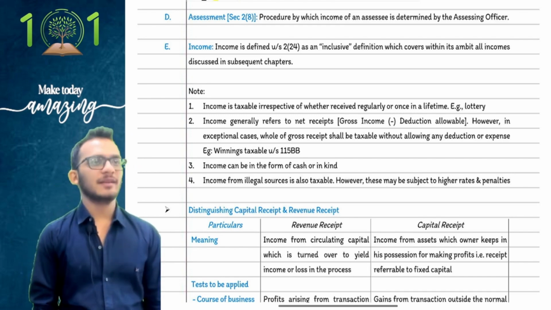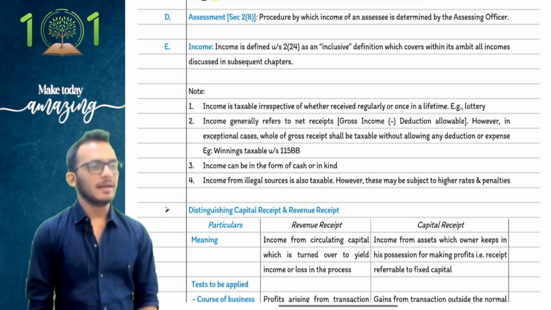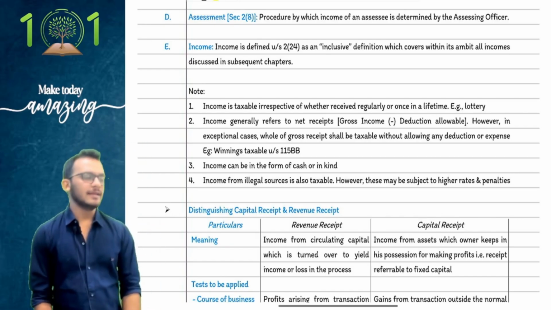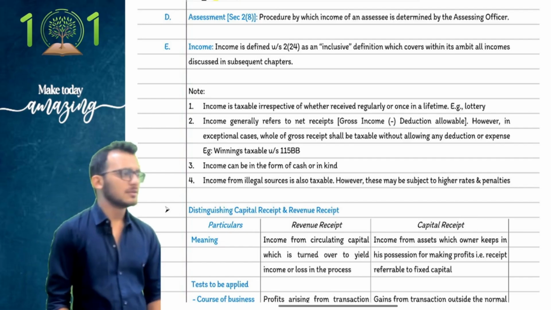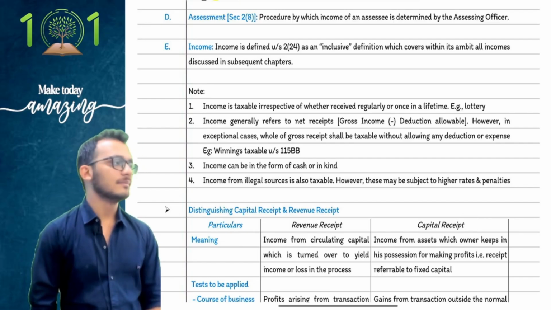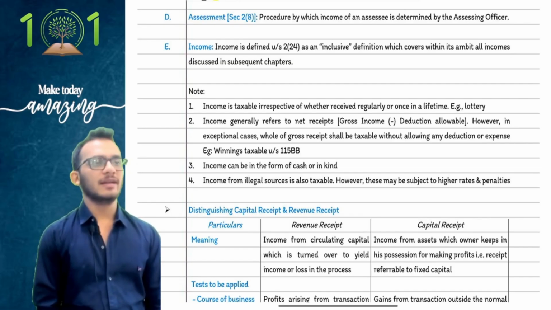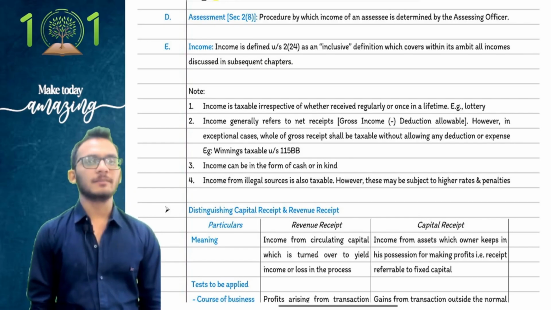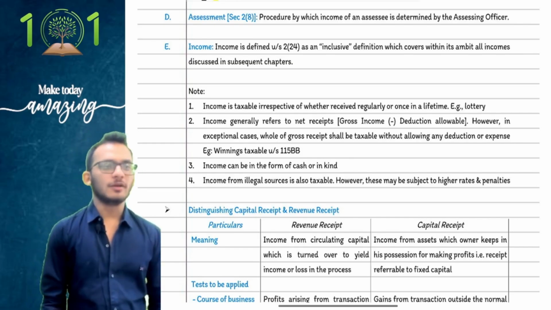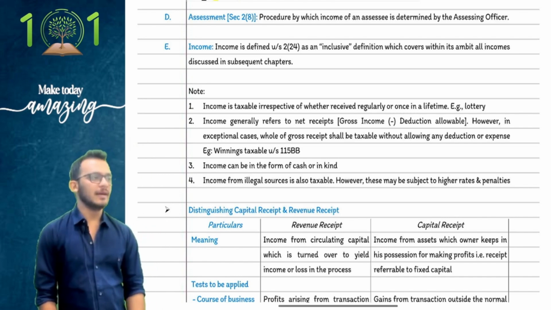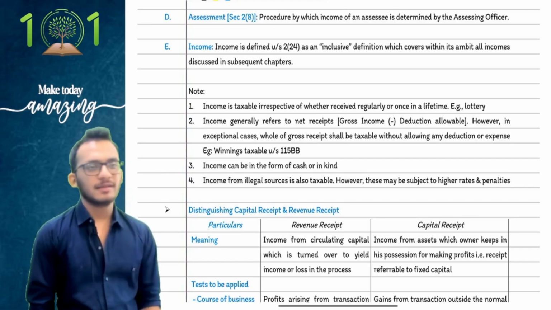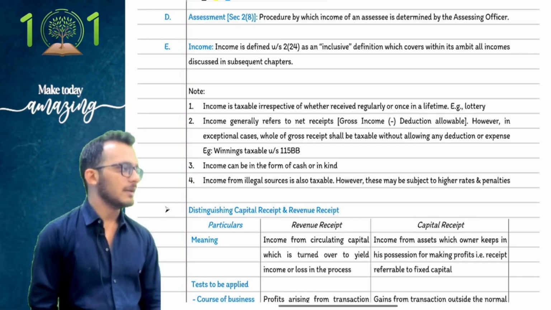We then started understanding the definition of person, where we said person means individual, HUF, firms, companies, AOPs, BOIs, local authorities, and artificial juridical persons. All those people are covered as a person. When it comes to HUF, it is a Hindu undivided family, which is created by forming a marriage. You become a member of the HUF by either birth or by being brought into the family, but you become a coparcener only by birth. Membership rights are given to you only by way of birth and not by being brought into the family. Adopted is covered accordingly. Clear.